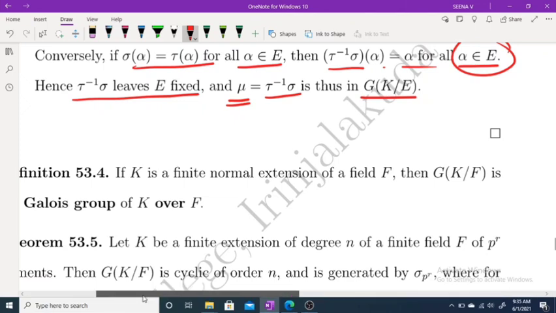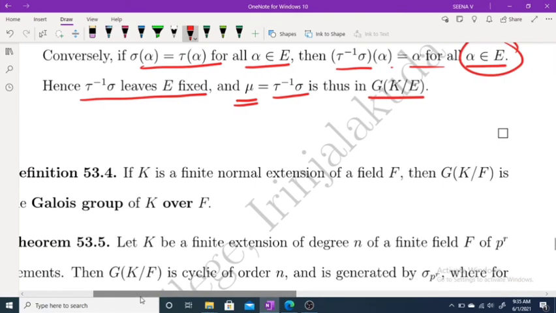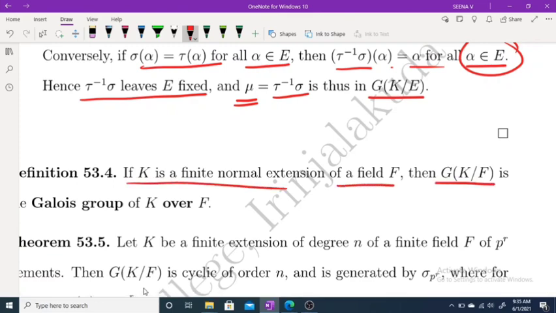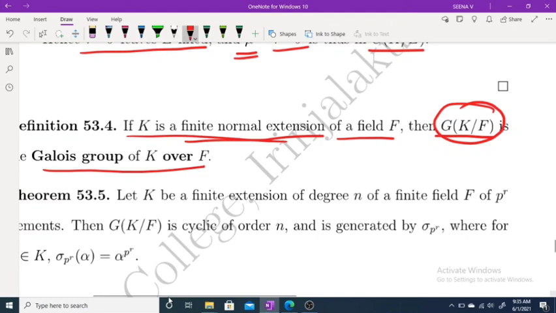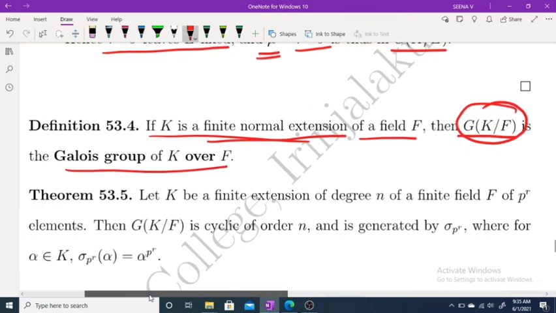Now we are moving to one definition. If K is a finite normal extension of F, then we call G of K over F the Galois group of K over F. That is, the group of all automorphisms on K leaving F fixed is called the Galois group of K over F. There is one condition: K must be a finite normal extension of F. Then G of K over F is called the Galois group of K over F. And now we have one theorem that we will discuss in our next